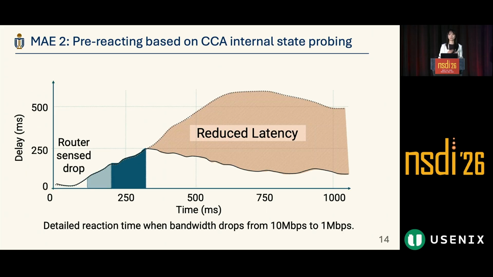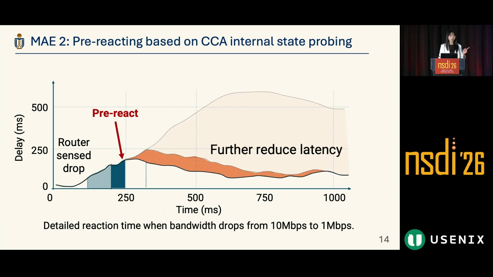Let's go back to this figure. Through the pre-reaction, we can further reduce the latency, because here we can directly limit the overshoots. So after the pre-react process, you can see the encoder won't overshoot that much, so it will not cause the delay to keep accumulating. It will be a little bit smoother, and then after the real drop signal happens, it will begin to drop.